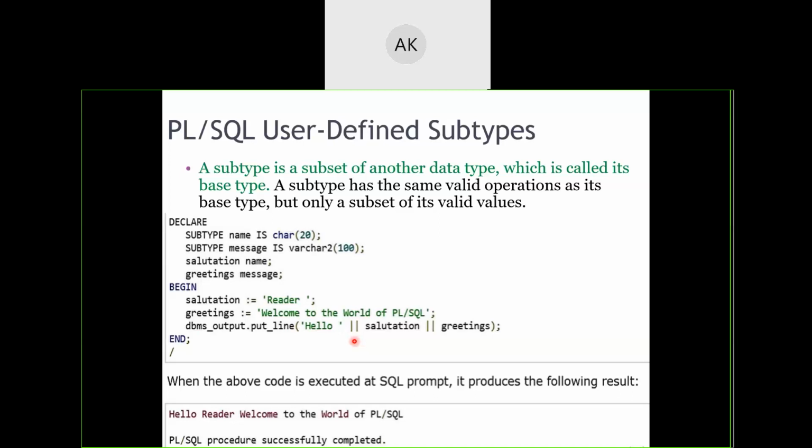With your backslash, using shift, you have to use that particular part. Shift and backslash will give you the vertical pipe symbol. So instead of a plus symbol, we'll use two pipe symbols to concatenate this particular message with the value of the variable. So it will be hello reader, and we are also concatenating it with the greetings variable.